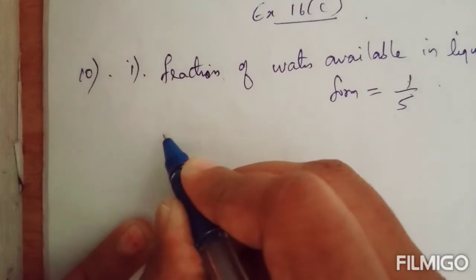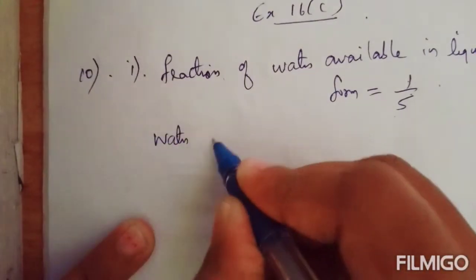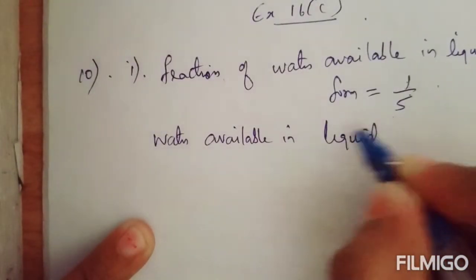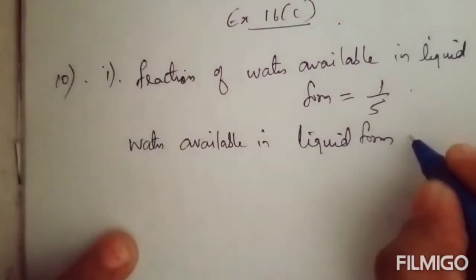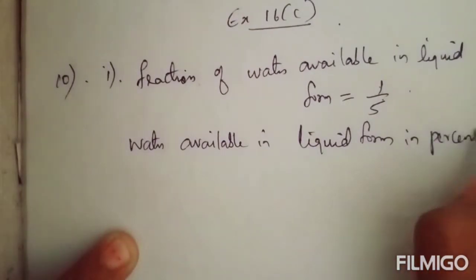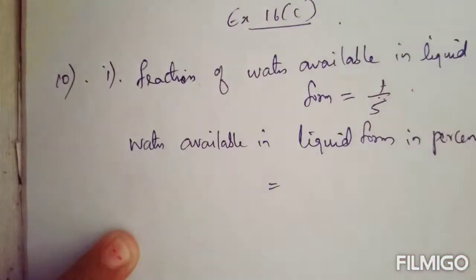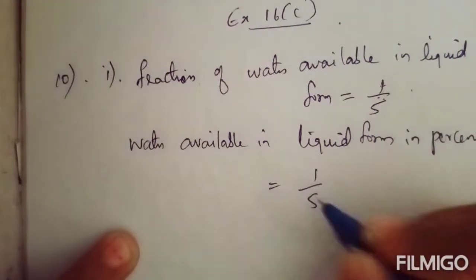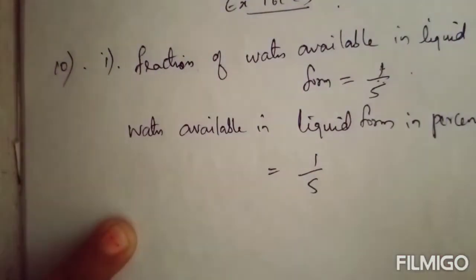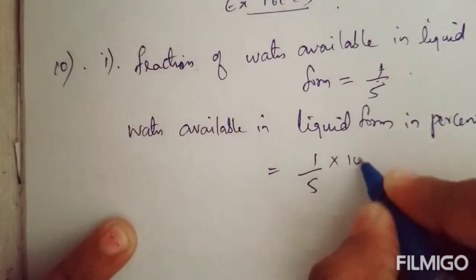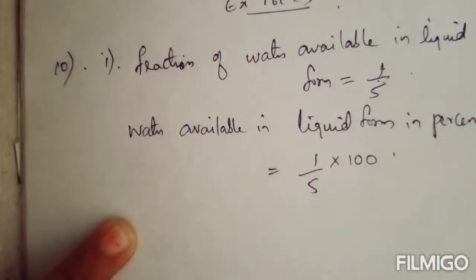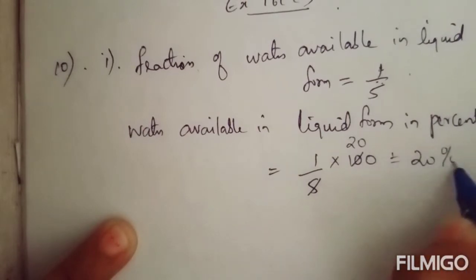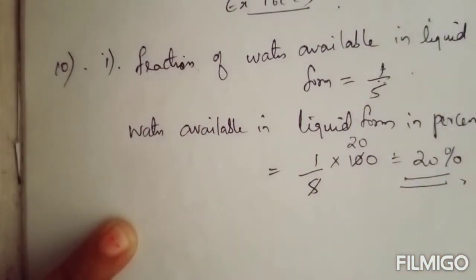So in percent, water available in liquid form, you can write in percent equal to 1/5. Just convert this into percent. Express this 1/5 as percent. In order to convert a fraction to percent, just multiply that fraction by 100. So 1/5 into 100, you will get 20. So 20% of water is available in liquid form.